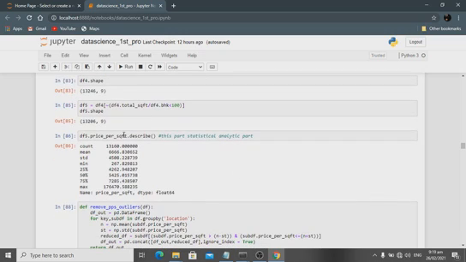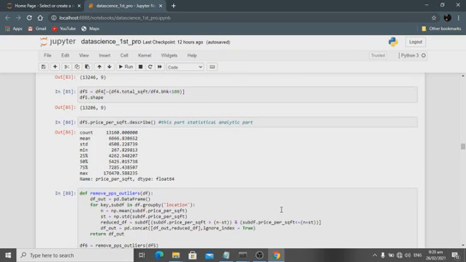Then I visualize my target value, price per square feet. I view that its minimum price is 264 and its maximum price is in lakhs. And the probability density function, from the statistical process, is easy to understand. This is enough for cleaning the data.